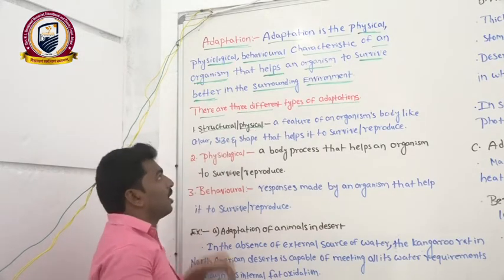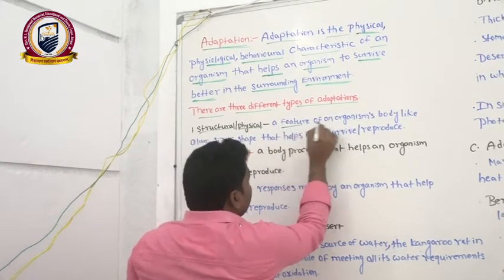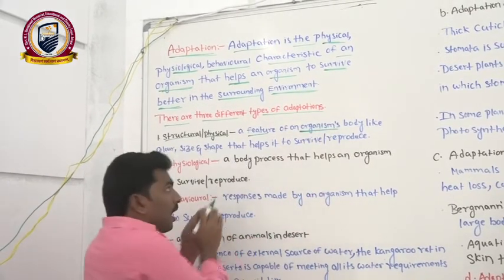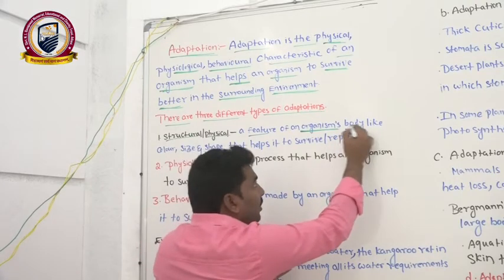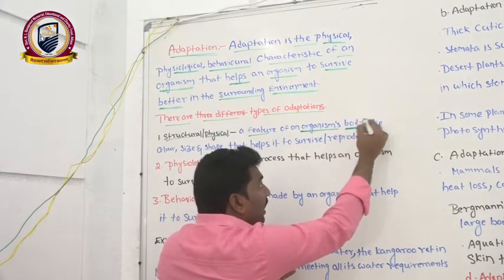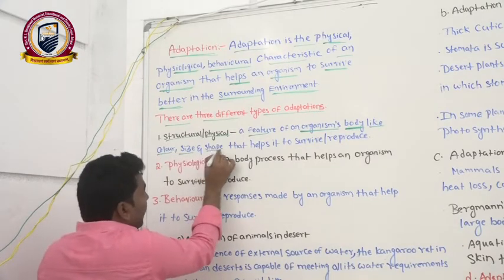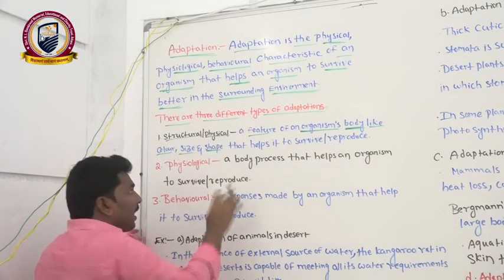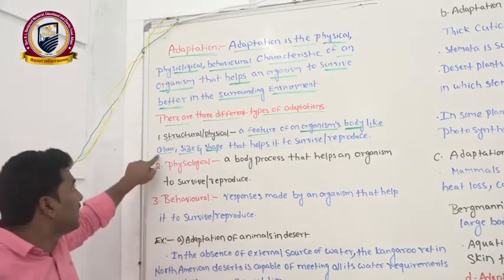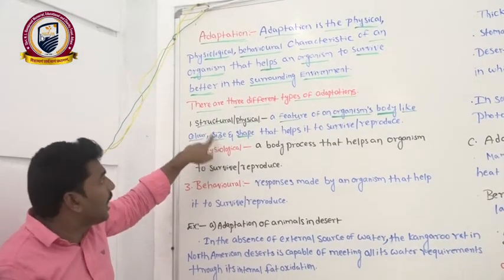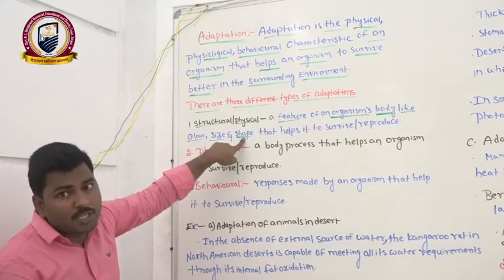What does it mean actually? It is a feature of an organism's body, like color, size, shape. The organism may change its color, its size, or its shape.